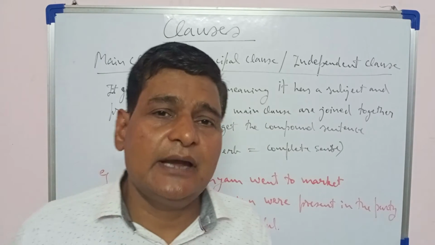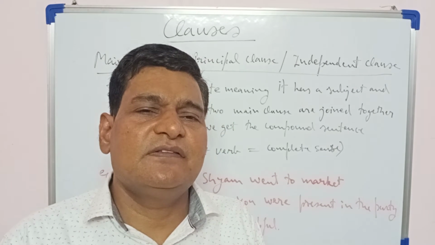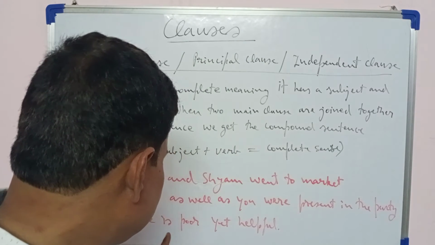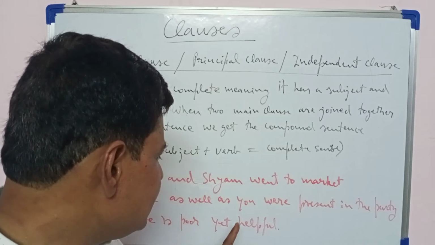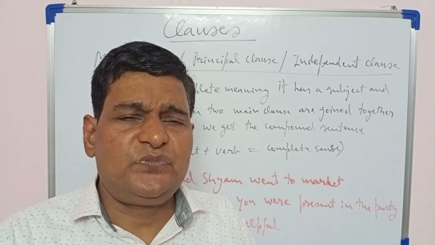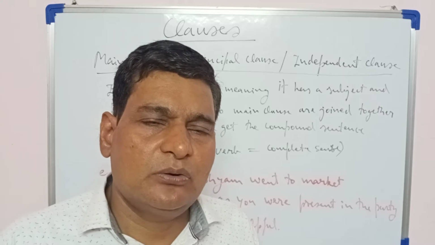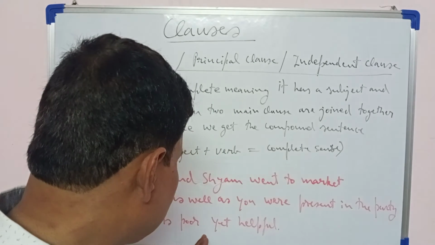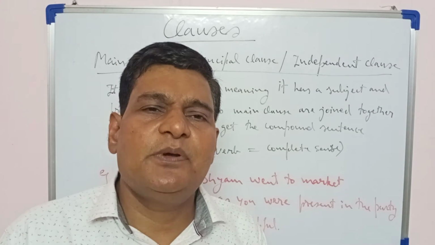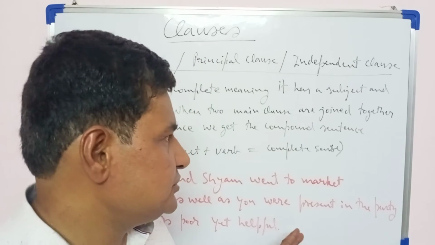Similarly, he is poor yet helpful. So here it presents a contrast. These two sentences, or we can say clauses, present a contrast. He is poor, this is one sentence. He is helpful, this is another sentence. When they come together, then they are considered clauses, and these are the clauses of equal rank. So they are making a contrast. He is poor yet helpful. This is a compound sentence. So I hope you have understood what the main clauses are and how these are used.